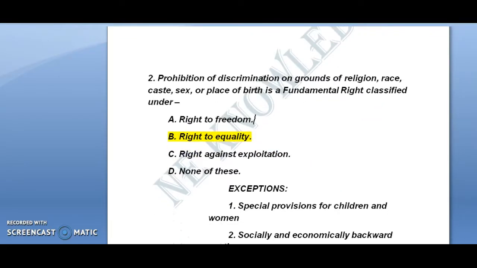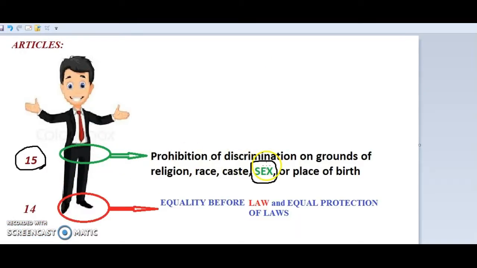The next question is, prohibition of discrimination on grounds of religion, race, caste, sex or place of birth is a fundamental right classified under right to equality. Okay, just remember with the image, when you get this word, then you can compare with this image.